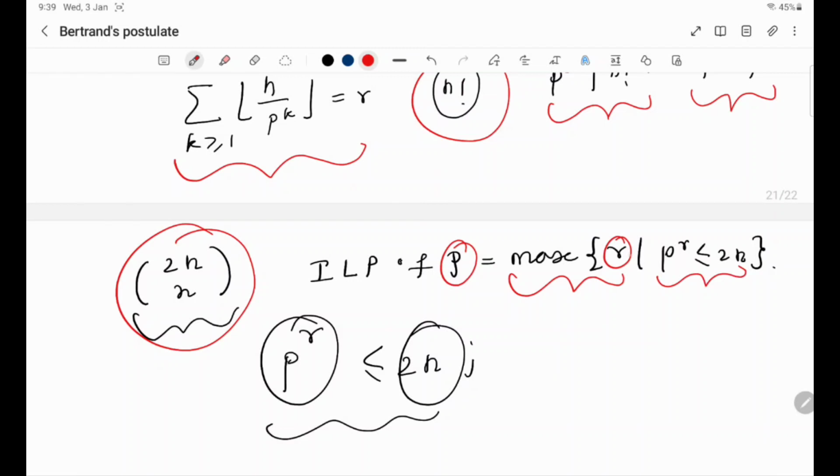So what that means is the largest power of p dividing 2n Cn cannot be greater than 2n. It's not larger than 2n, right? So the largest power of p dividing 2n Cn is always less than or equal to 2n, because the index is defined like this, r such that p power r is at most 2n. So that's what we have proved.